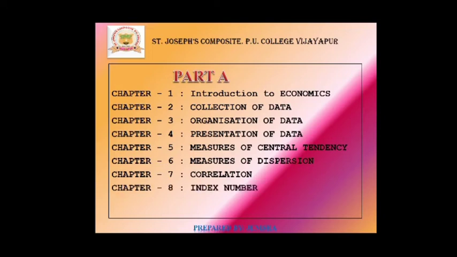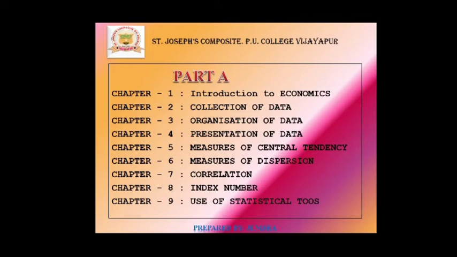And chapter number 8 is Index Number. In this chapter, we learn index numbers, methods and measuring of index numbers as well as the types of index numbers. And chapter number 9, the last chapter from part A, is Use of Statistical Tools.